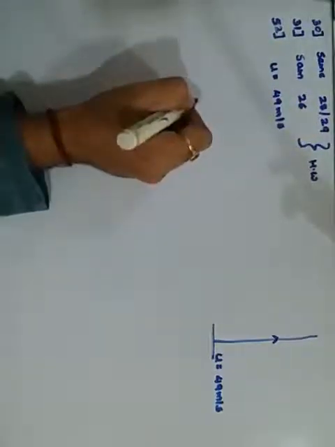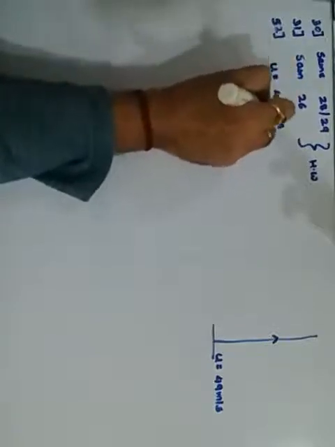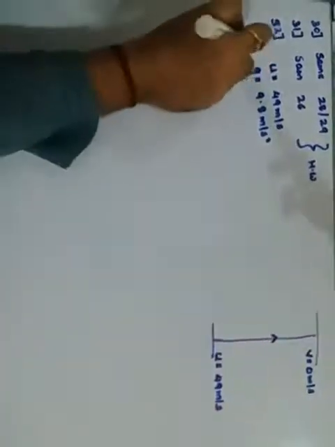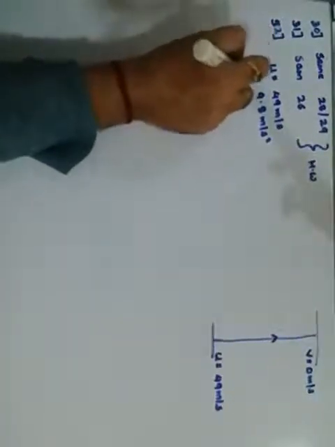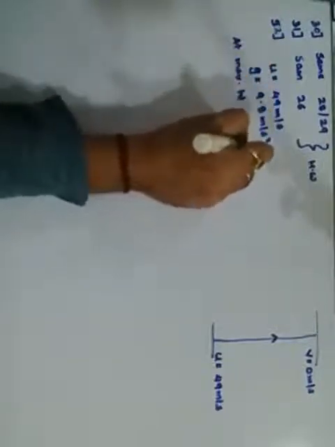Okay, calculate the maximum height. They have given the value of g, acceleration due to gravity, 9.8 meters per second square. Time is not given. But when the object reaches the maximum height, the final velocity is going to become 0 meters per second. At maximum height v becomes 0 meters per second. So we have these three data, u, v and g.